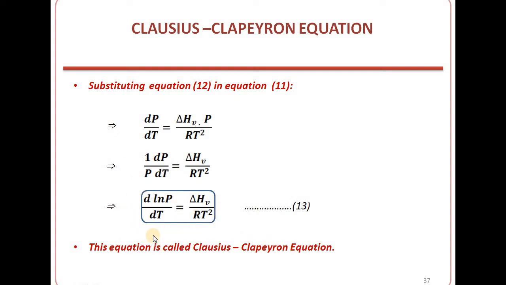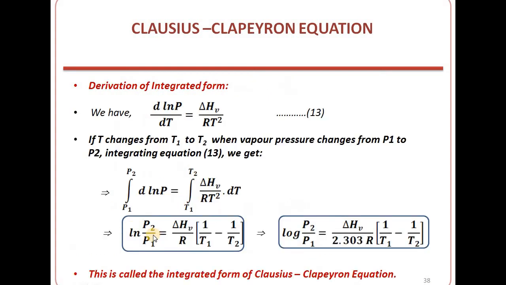Now we can get this equation in the integrated form, which is more useful. Converting it into the integrated form, we take the integration on both sides. We take this dT on the right hand side, so that we have temperature terms on one side and pressure terms on the other side. Now we have d log natural P equal to ΔHv by RT square dT. Changing the temperature from T1 to T2, when pressure is changing from P1 to P2, we write it as the integral from P1 to P2 of d ln P equal to the integral from T1 to T2 of ΔHv by RT square dT. Here we are integrating the equation in the limits T1 to T2 and P1 to P2.